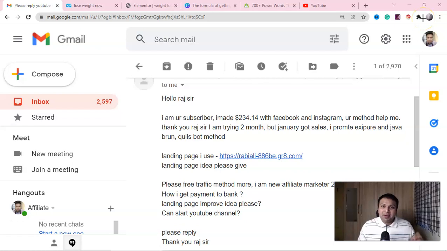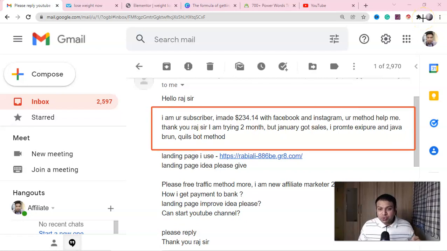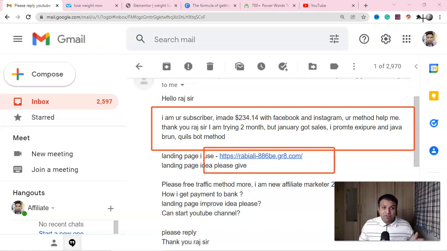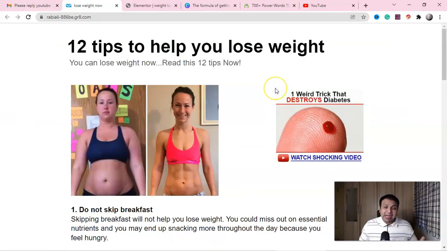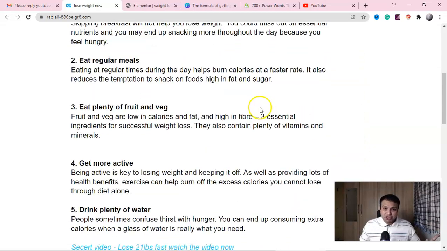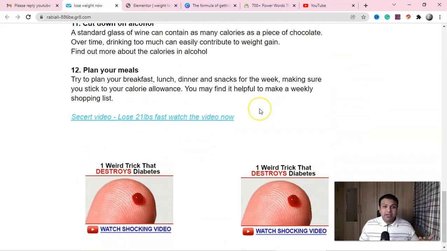One of my subscribers emailed me that he made $234 using Facebook and Instagram, that is free organic traffic. He promoted ClickBank products, XCPure and Java Burn, using one of my Quills board methods, and he used this landing page to promote the offer, which is an amazing landing page. And this is the landing page he used to drive $234.